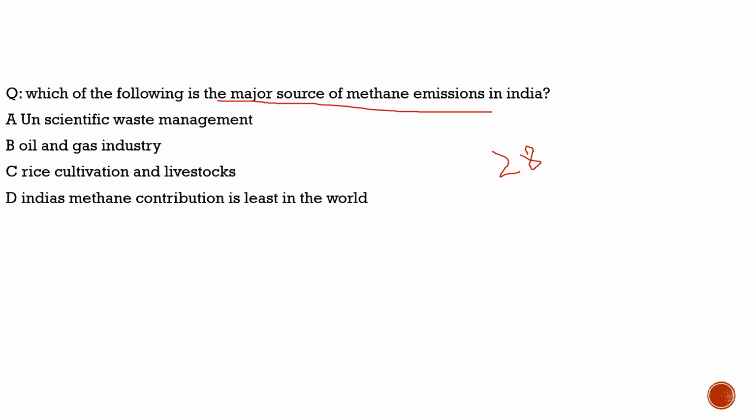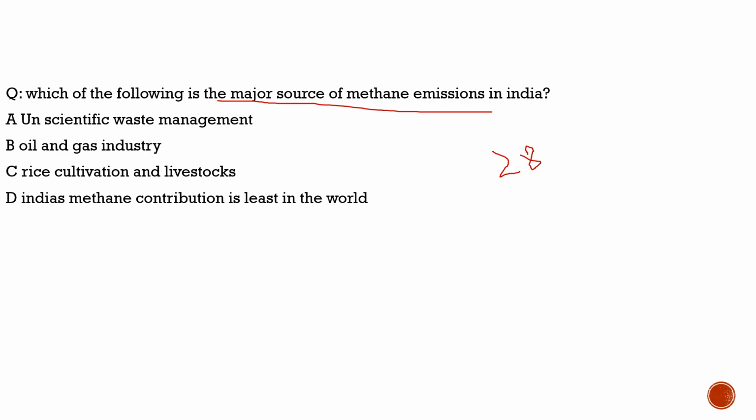And if we look at the contributors of methane, there are natural contributors as well as man-made contributors. Among the natural contributors, we can say wetlands, animals, etc. And in man-made, there are various activities, for example unscientific waste management, which is one of the reasons for huge methane emission, the oil and gas industry, and also rice cultivation and livestock.